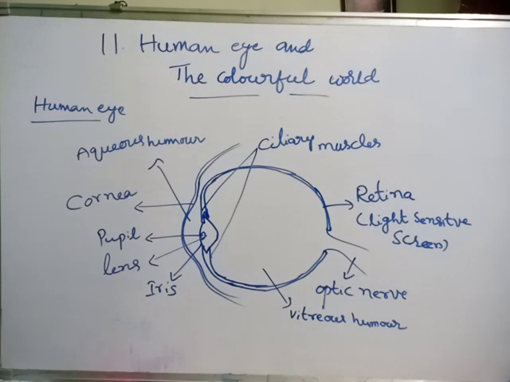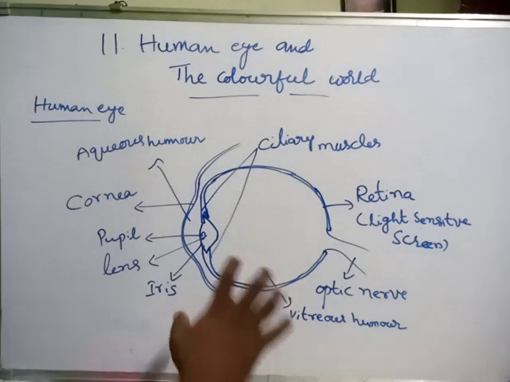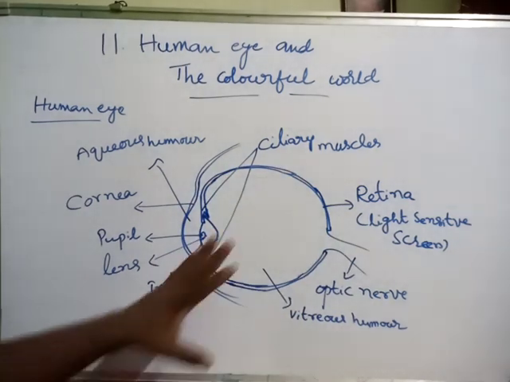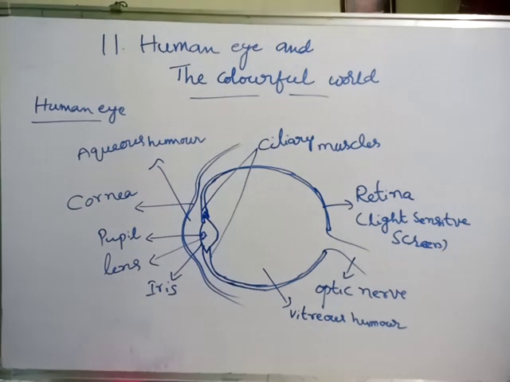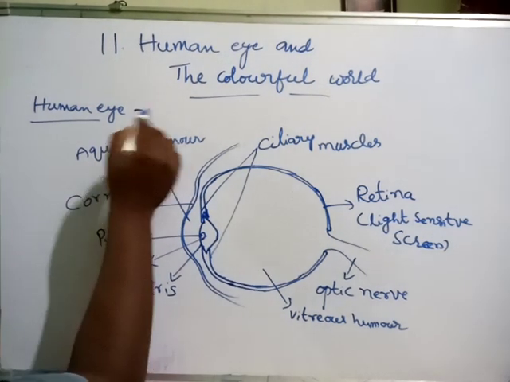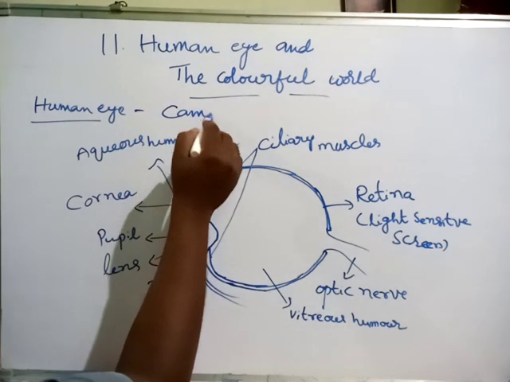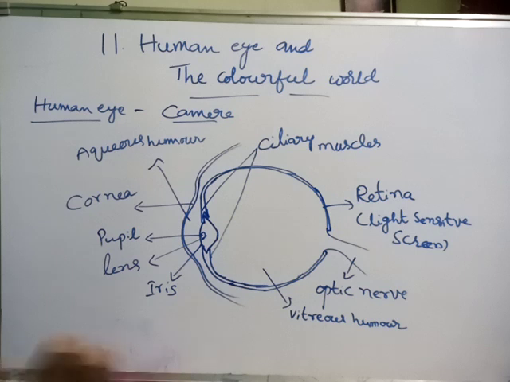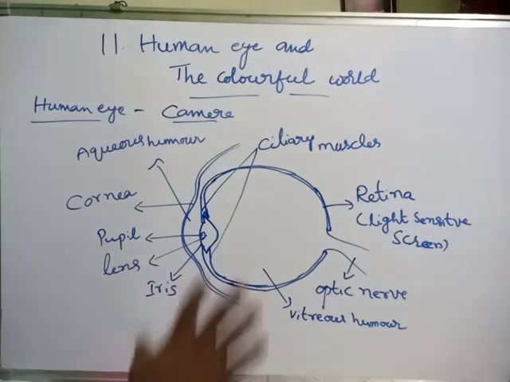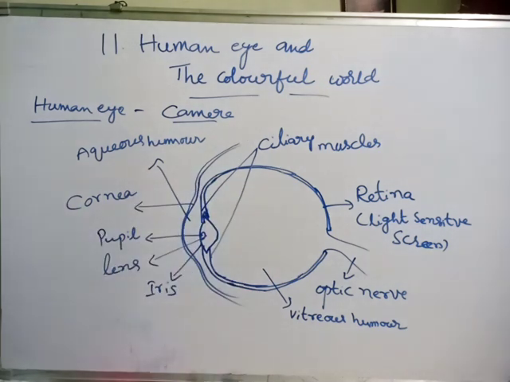Okay children, see, this is the human eye structure. Actually this eyeball is compared with the camera, because in the camera we observe a lens and the formation of an image, and the same phenomena happen in the human eye also.